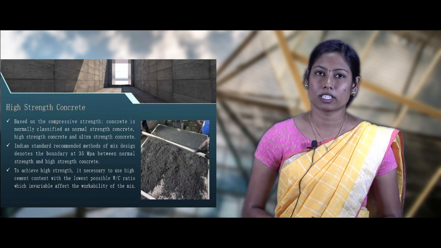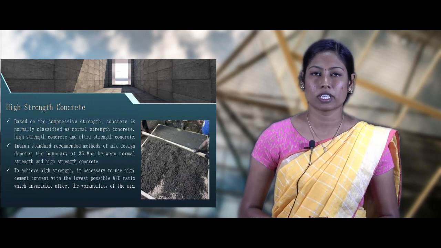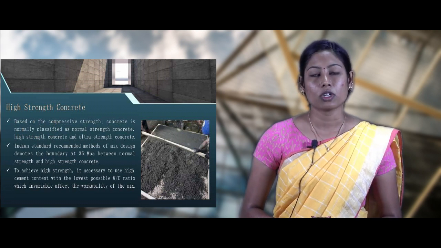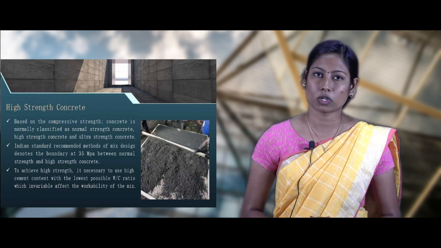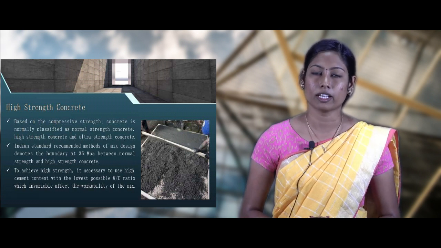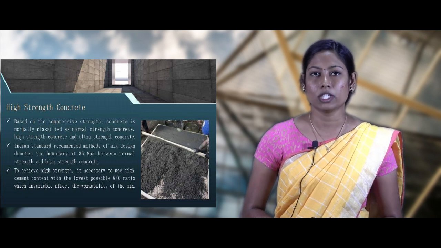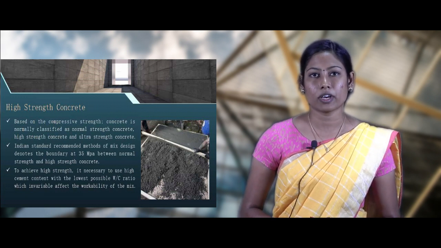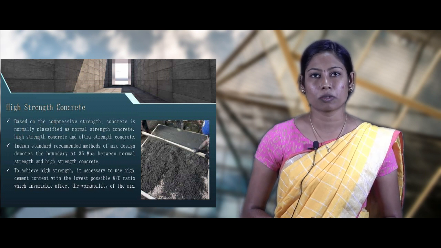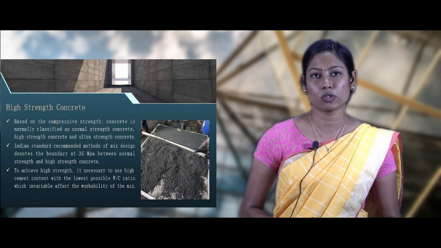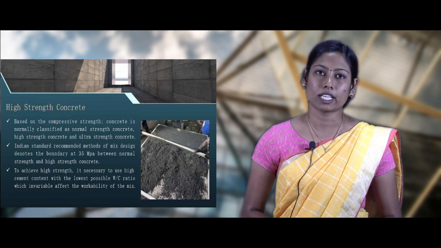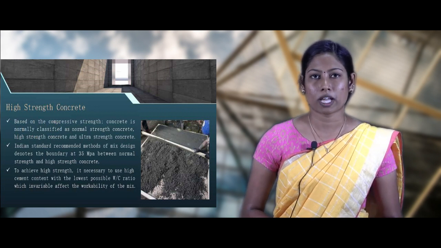Now let's see high strength concrete. Based on the compressive strength, concrete is classified into normal strength concrete, high strength concrete and ultra high strength concrete. The Indian standard recommended methods of mix design denote the boundary at 35 MPa between normal strength and high strength concrete. High strength concrete is used for construction of high-rise buildings and long span bridges.